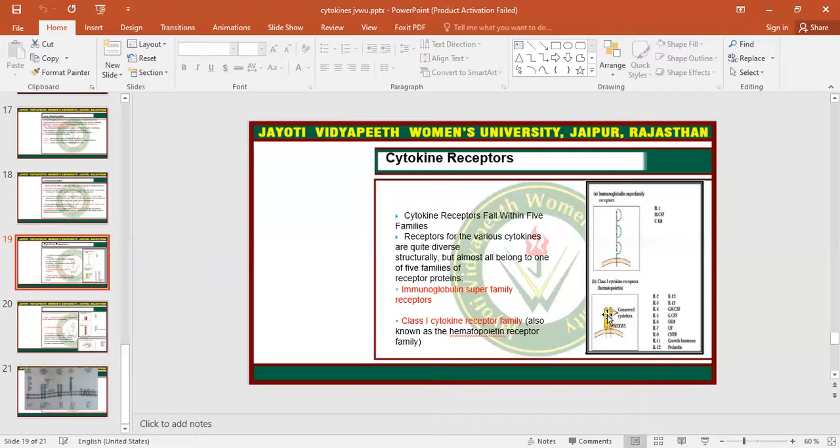The membrane distal region in the class 1 cytokine receptor family is conserved, which means it is not changed. It is similar in all class 1 cytokine receptor families. It is not different for any kind of ligand. For example, it is the same for interleukin 2, interleukin 3, interleukin 4, interleukin 5. The difference is only in the membrane proximal region domains. Two domains are different and two domains are the same. So this is the class 1 receptor family.